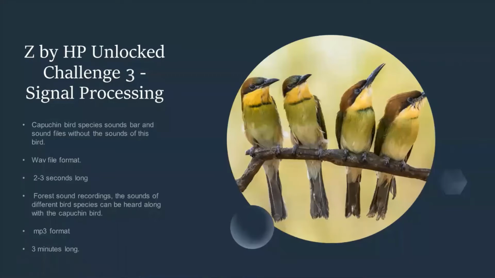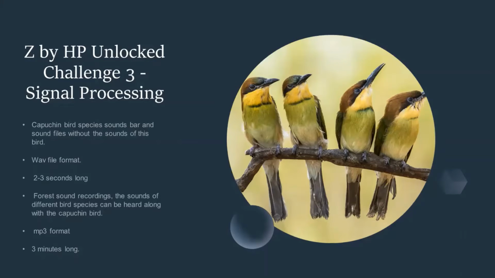We found our data from Kaggle. Name of the data is HP Unlocked Challenge 3 signal processing. The data set consists of the capuchin bird species sounds and sound files without the sound of this bird. The sounds in these two folders are in WAV file format.